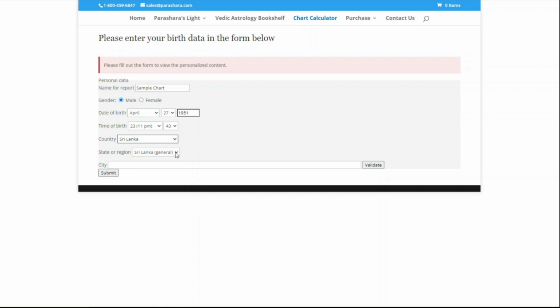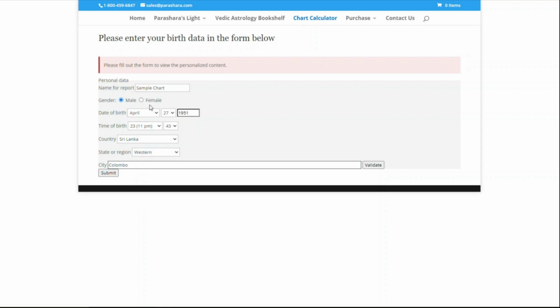And now it's Sri Lanka, so you need to find, depending on your country, what region. Country, Western province, Sri Lanka, Western province. Now the town, let's put Colombo, okay? Let's put Colombo, C-O-L-O-M-B-O, Colombo. So we have entered all the data.